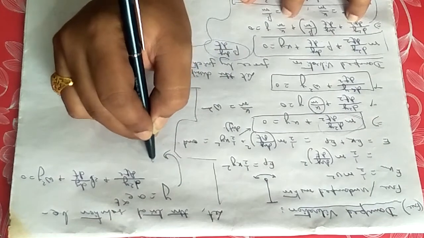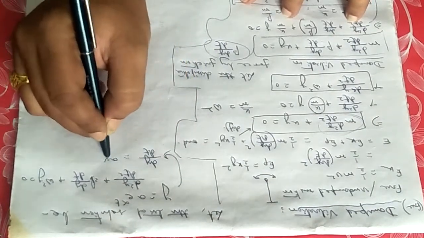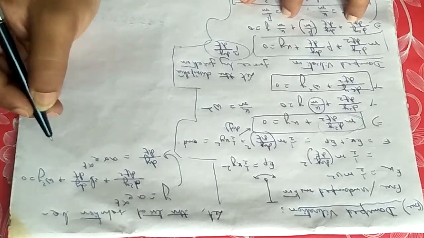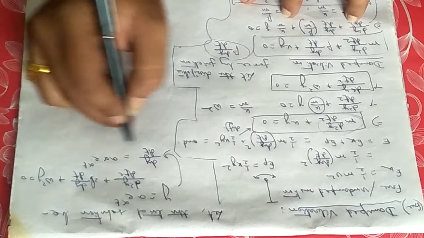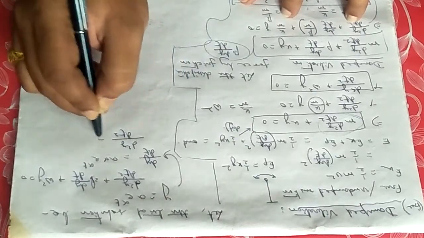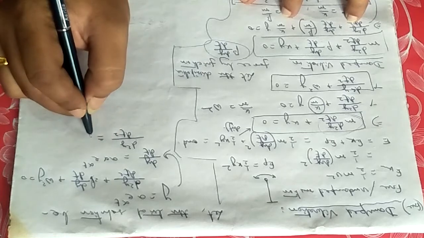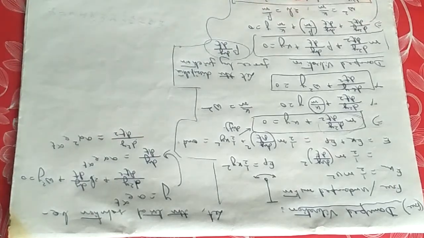So from that we have to find first the value of dy/dt. The value of dy/dt is a alpha e to the power alpha t. Then d2y/dt2, what will be its value? Again one alpha will be coming, so a alpha square e to the power alpha t. So we can now put all the values.